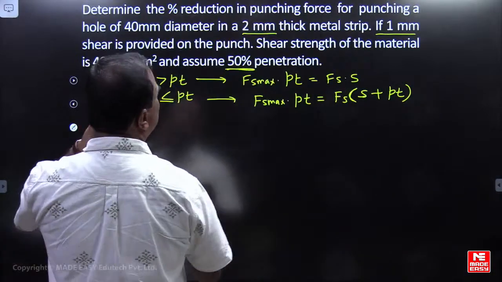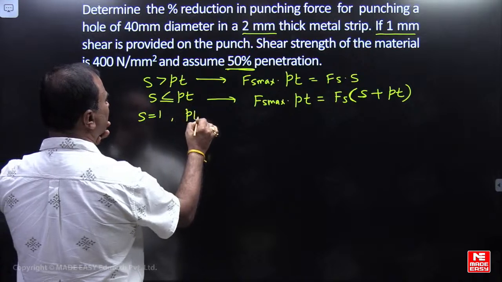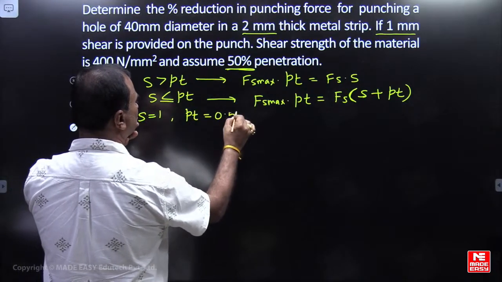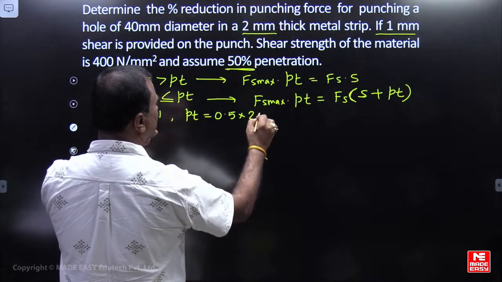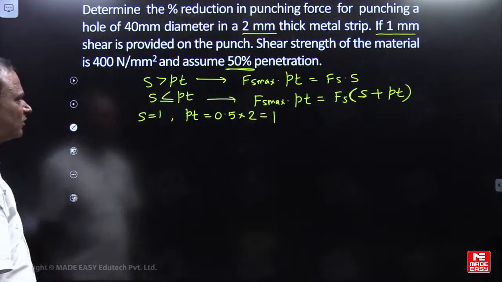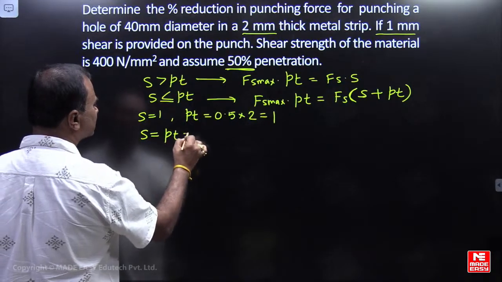What is S here? S is 1 mm. PT is 0.5 into 2 mm thickness, which is 1 mm. So S is equal to PT, 1 mm.